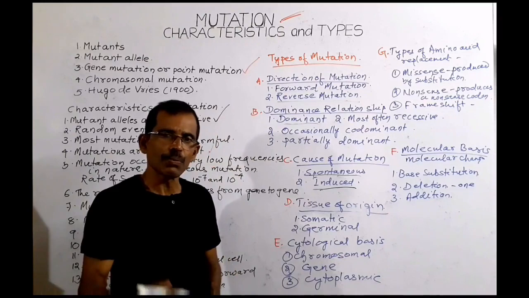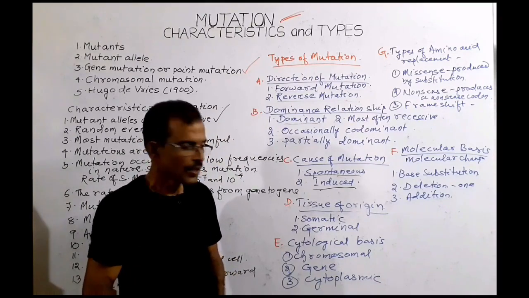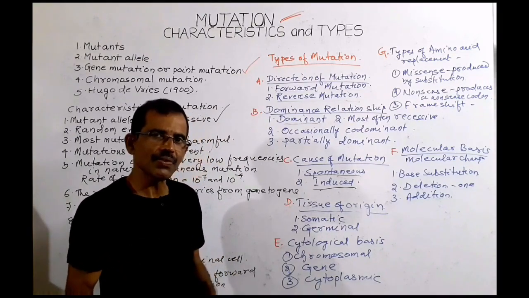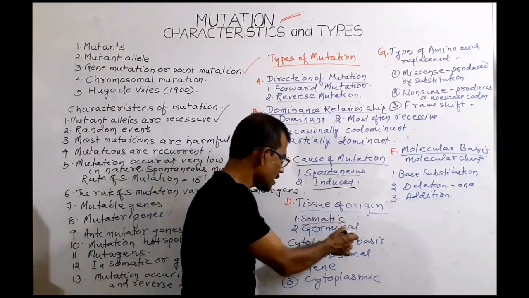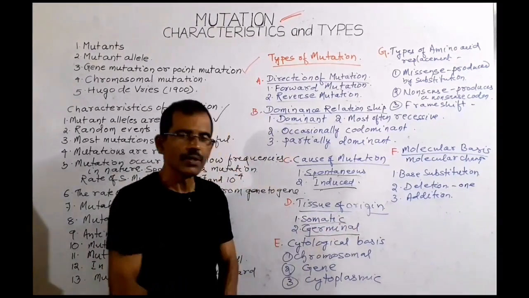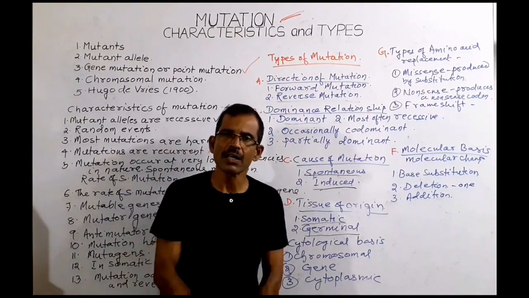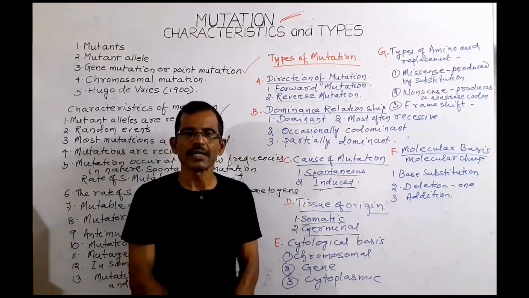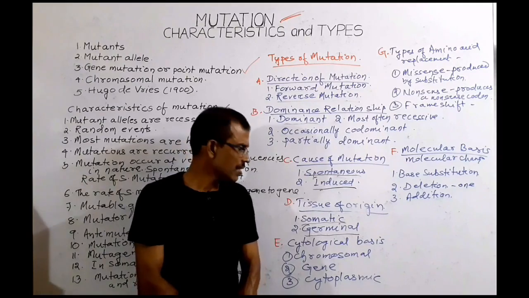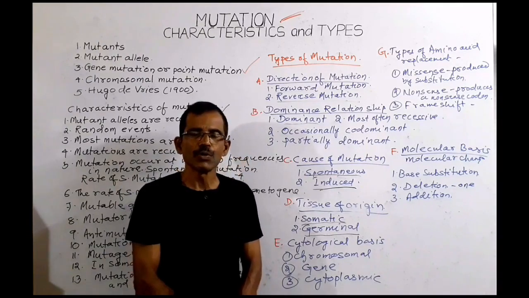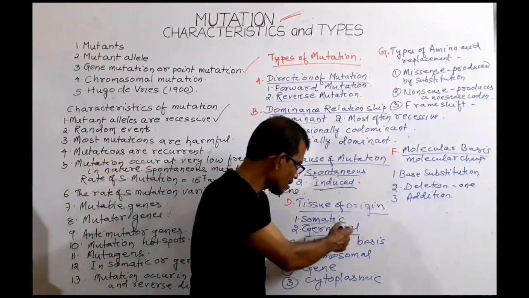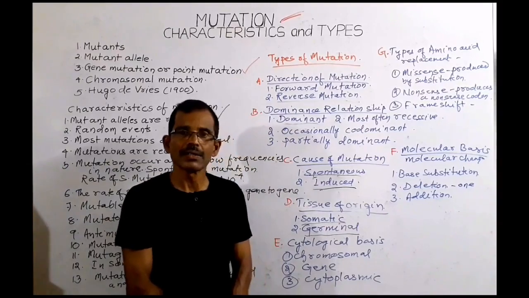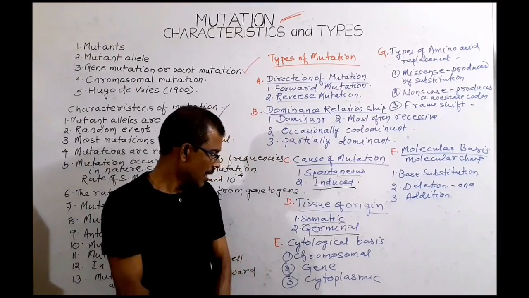On the basis of tissues of origin, mutations can be classified into two different classes: somatic mutation and germinal mutation. Somatic mutation occurs in the somatic cell. Such mutations are not heritable. The mutation can also occur in the reproductive tissue. That type of mutation is called a germinal mutation, and the germinal mutations are heritable.